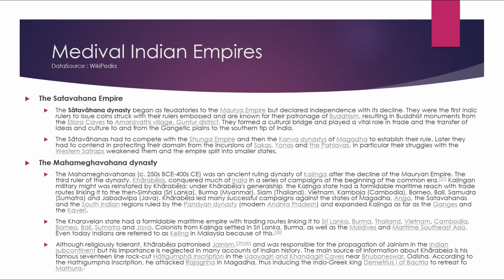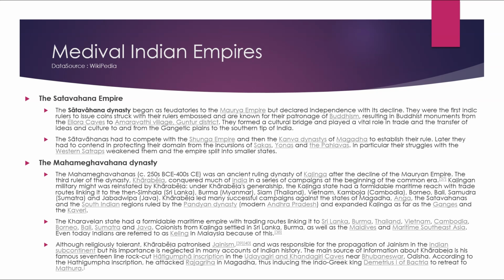The Kharavela state had a formidable maritime empire with trading routes linking to Sri Lanka, Burma, Thailand, Vietnam, Cambodia, Borneo, Bali, Sumatra, and Java. Colonists from Kalinga settled in Sri Lanka, Burma, as well as the Maldives and maritime Southeast Asia. Even today, Indians are referred to as Keling in Malaysia because of this.